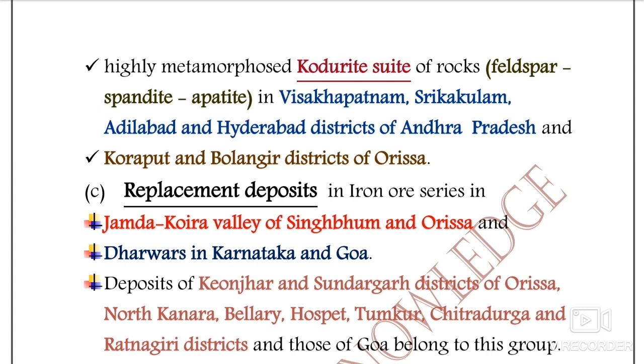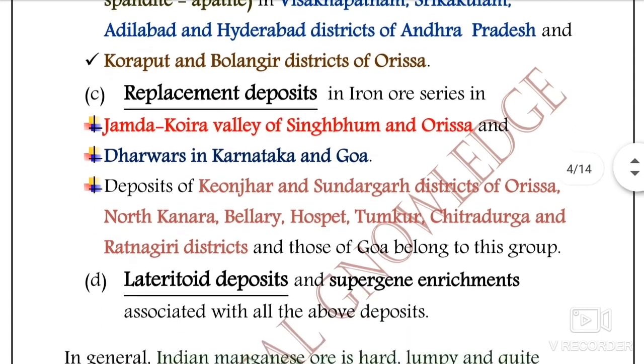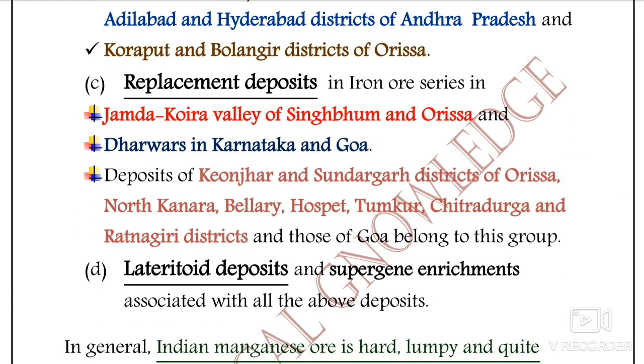And the third one is the replacement type. They represent the iron ore series of the Jamda Koira Valley in Singhbhum and Odisha, and Dharwar in Karnataka and some parts of Goa.